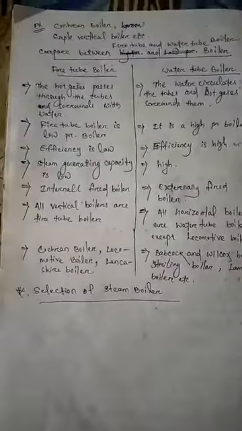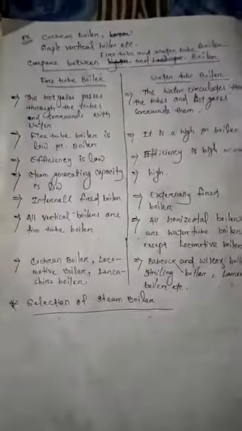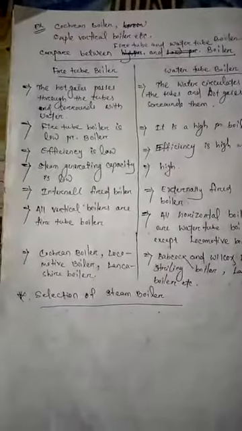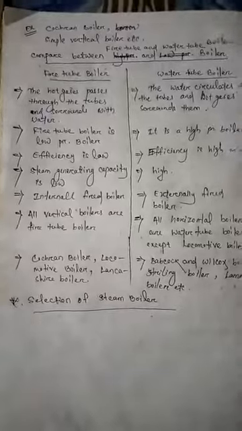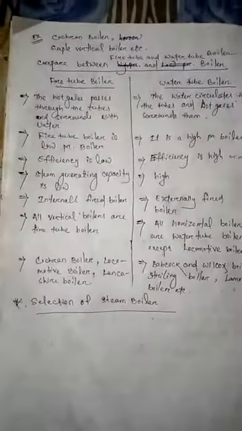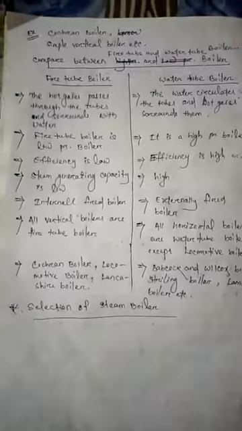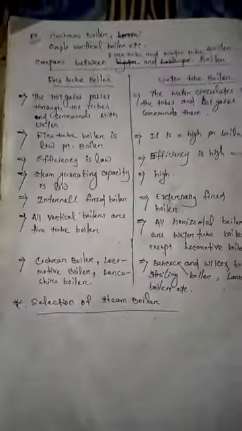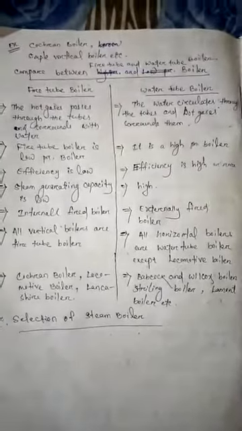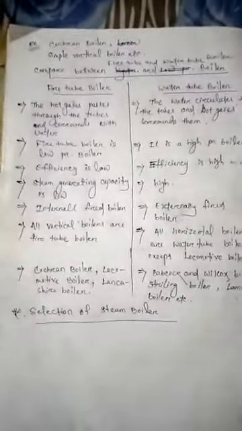Then next is rate of steam generation, which depends on steam generating capacity. Then next is floor area, then availability of fuel and water, then cost, different types of cost such as maintenance cost, operating cost, etc.